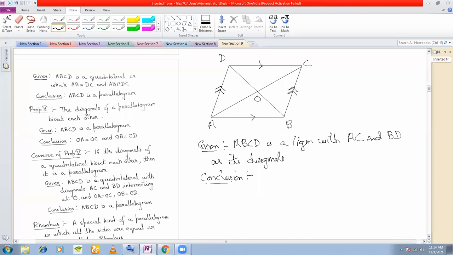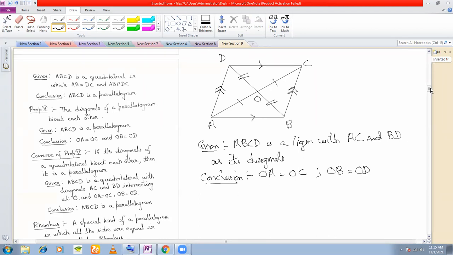Your conclusion is that OA must be equal to OC and OB must be equal to OD. So diagonals bisect each other.